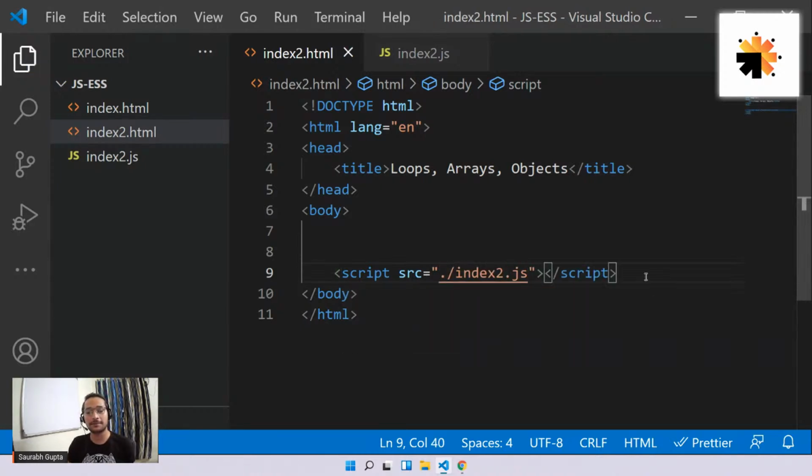index.js. That's it. Can an external JS file be used for different HTML files? Why not? Yes, Pratibha, it can be used. You can use a single JS file for multiple HTML files, depending on the need.